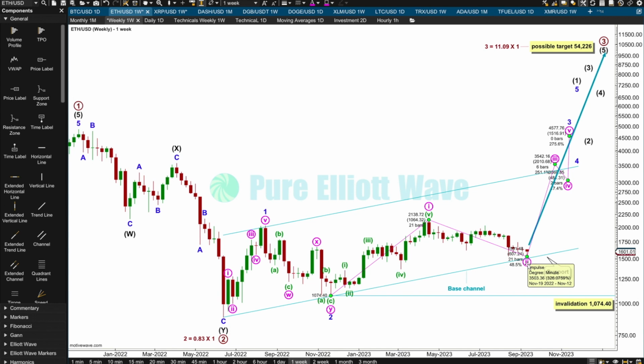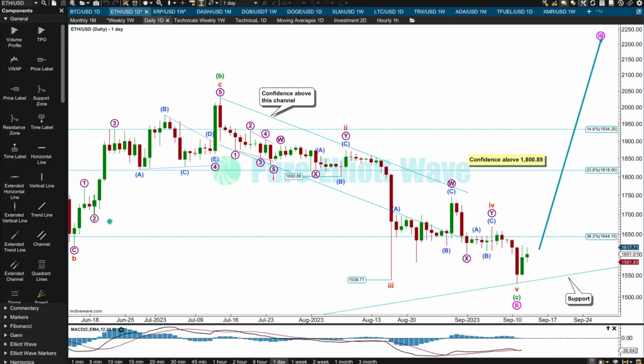Looking at this on the daily chart, here's minute 2 with its B wave and now its C wave. I've changed the labeling. I've gone down to lower time frames and done a little bit more work on this count for Ethereum today. I see subminuet 1 over here as a leading contracting diagonal, subminuet 2 over here as a double combination. There's a zigzag in here, X, and there's a flat correction in here for Y. Subminuet 3, a beautiful looking impulse ending with a lot of strength.